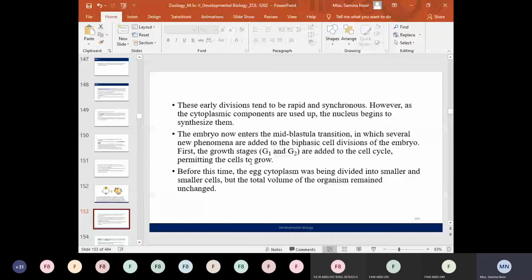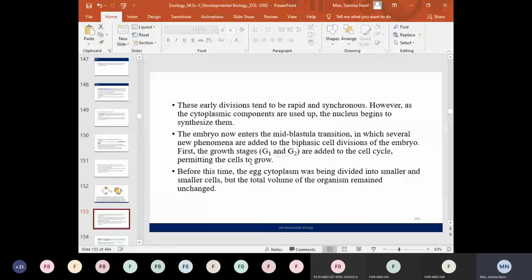At the time when the nucleus begins to make the new proteins or the new components for the process of transcription or translation, the condition is known as the mid-blastula transition. Now the embryo enters from the initial cleavage divisions to the mid-blastula stage. So it's known as the mid-blastula transition. The mid-blastula transition is marked by the cell nucleus beginning to synthesize the new protein components for the process of translation or transcription.